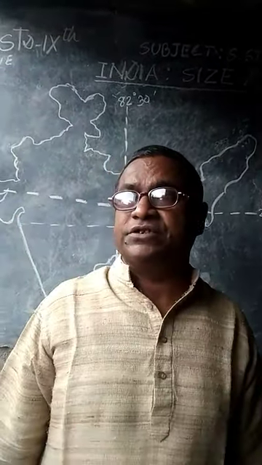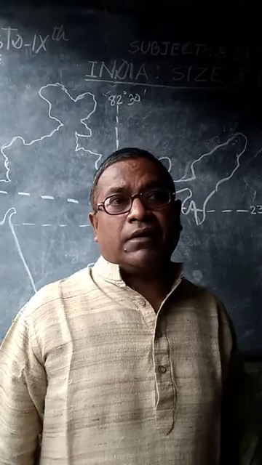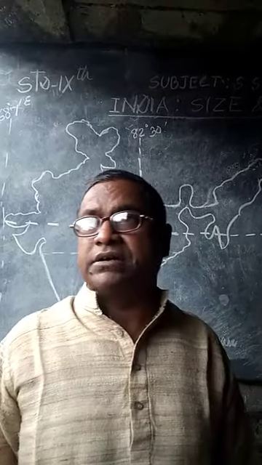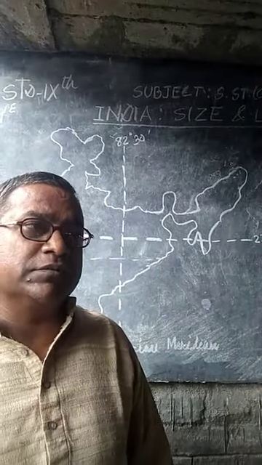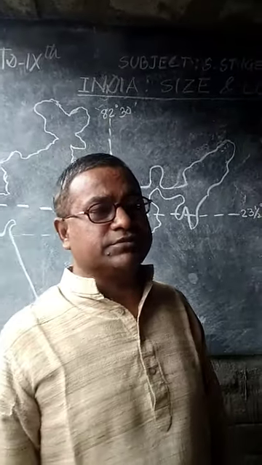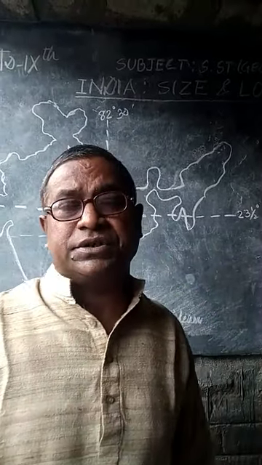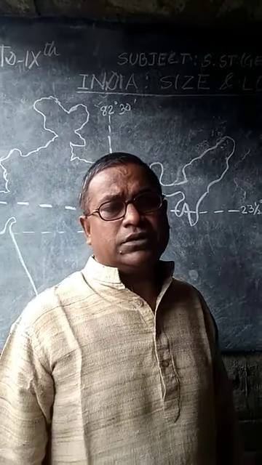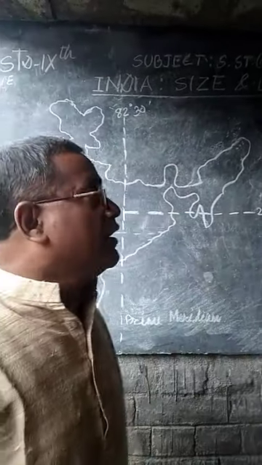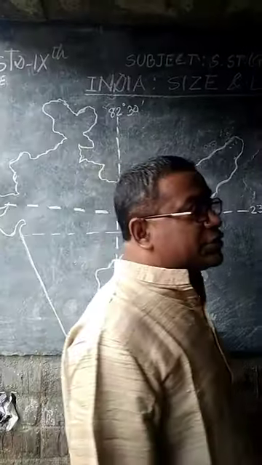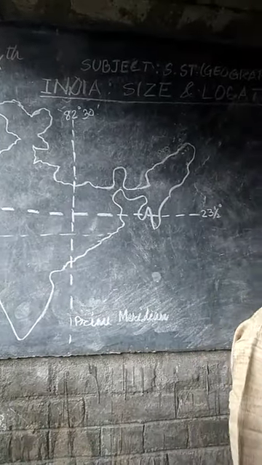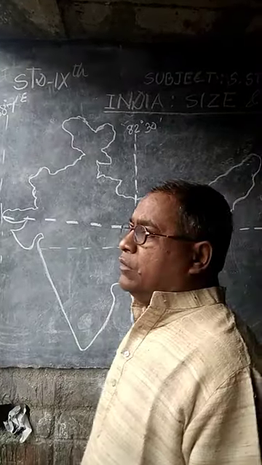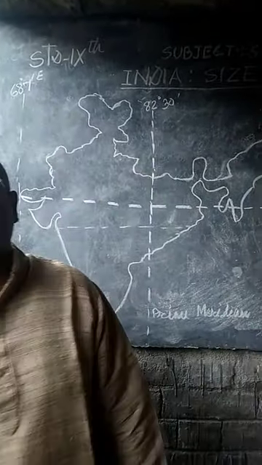What is the size of the country? Means the area of the country, the north to south distance, means length of the country, and breadth of the country, areas of the countries, rank of the countries. All of these are size of the country. And we also understood the location, on which latitude and longitude our country India is situated in the world.